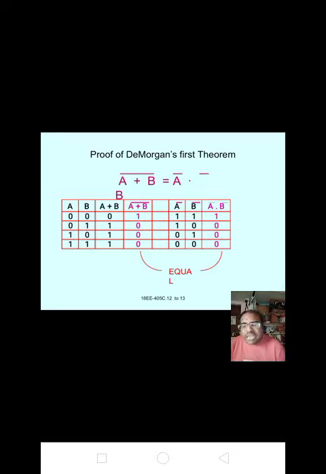Here we have taken two input variables A and B, so we have 4 input combinations, that is 2 power 2 equals 4, that is 0, 1, 2, 3. 0 means 0 0, 1 means 0 1, 2 means 1 0, and 3 means 1 1.